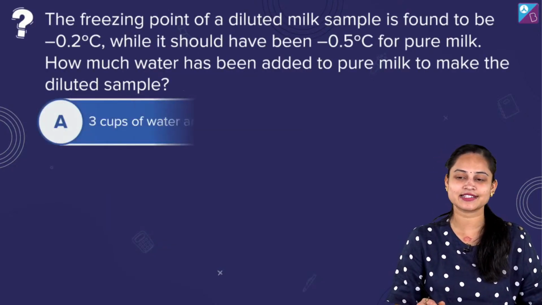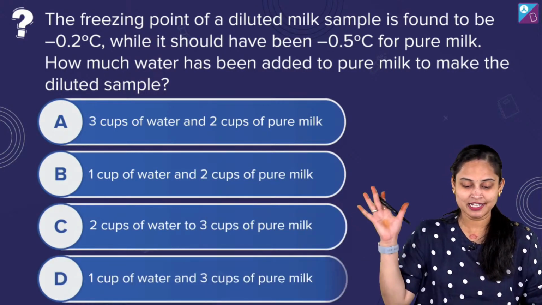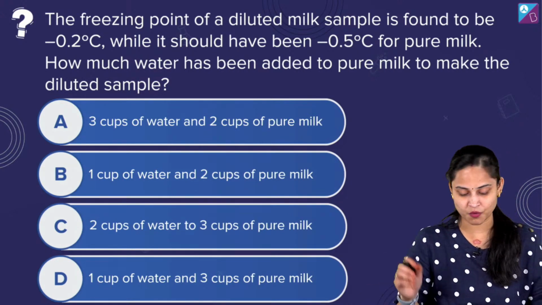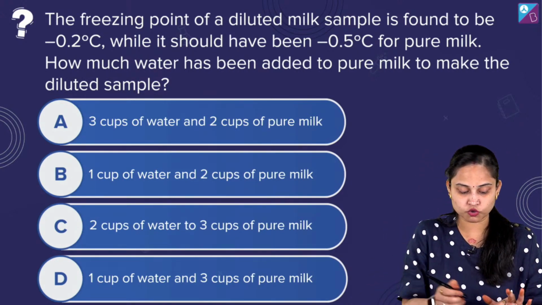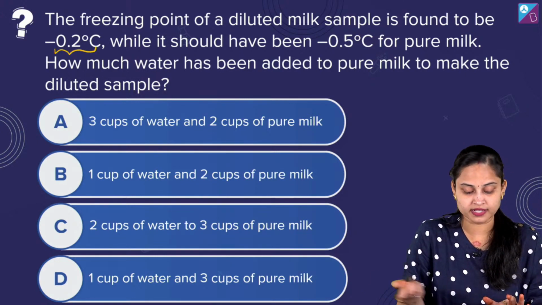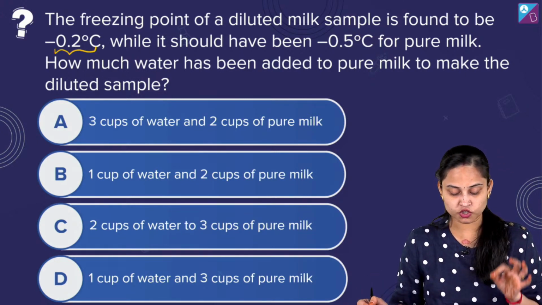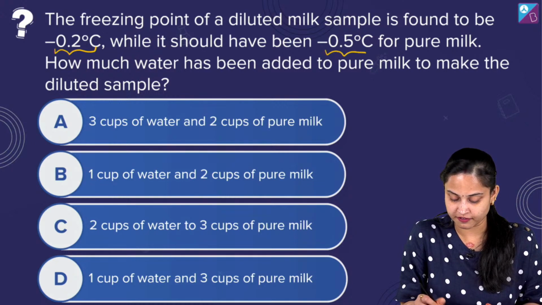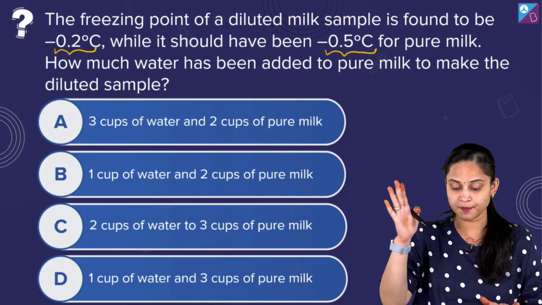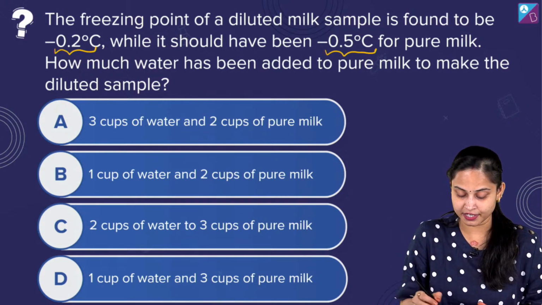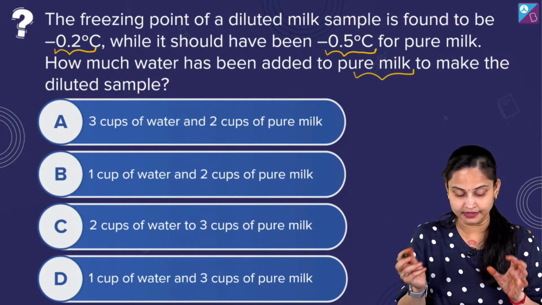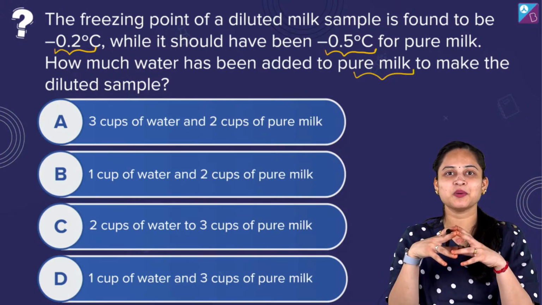And again there is a question from solutions only. The freezing point of a diluted milk sample is found to be minus 0.2 degrees Celsius, while it should have been minus 0.5 degrees Celsius for the pure milk. ठीक है, how much water has been added to pure milk to make the diluted sample.